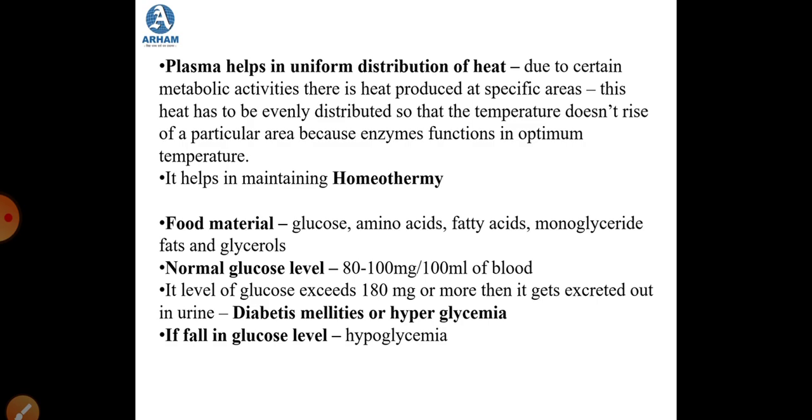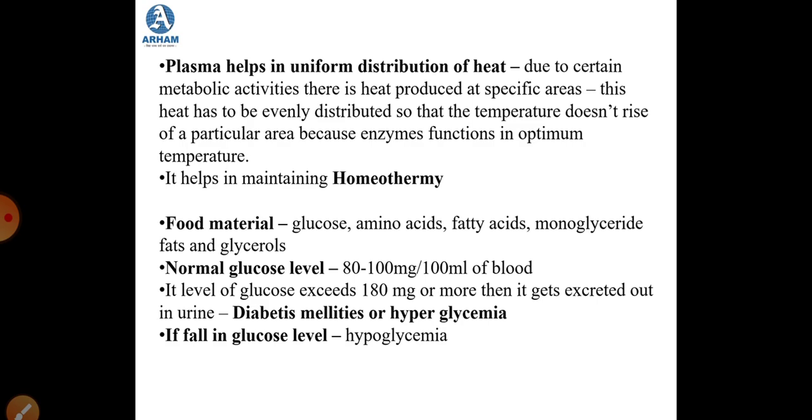Then other than this, plasma also carries food material like glucose, amino acids, fatty acids, monoglycerides, fats and glycerol. Now when we speak about glucose, the normal glucose level in an individual is 80 to 100 milligrams per 100 ml of blood. If this exceeds 180 milligrams or even more, it is excreted out.